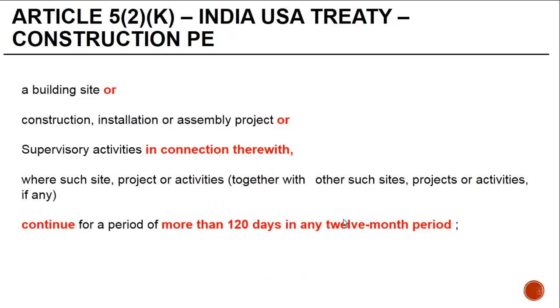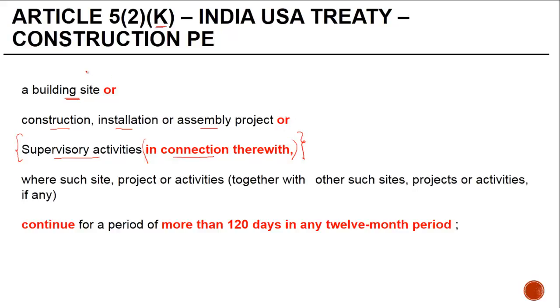Construction PE. This is basically in Article 5.2K. A building site or a construction, installation or assembly project or supervisory activity in connection therewith. Now, in the previous one, I told you that this kind of a clause may also be present in some treaties. It was not there, but it's there in this particular treaty.